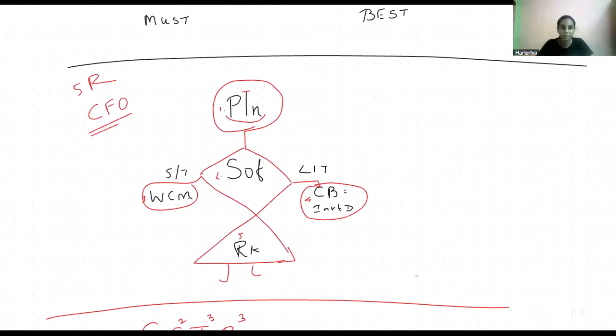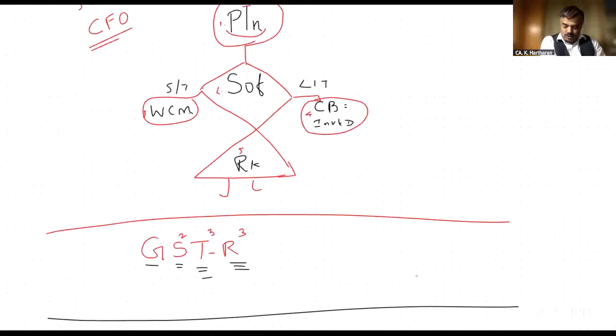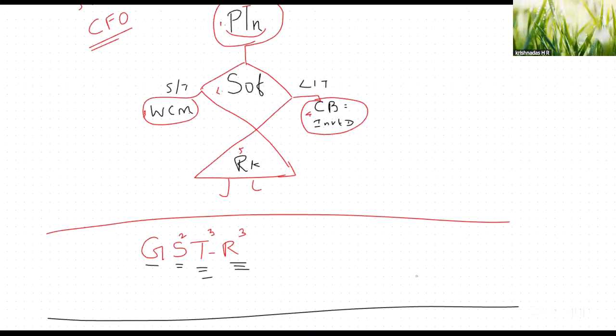What are the five major roles of the CFO? Planning, sources of fund, working capital management, long-term decisions, capital budgeting, and risk management. What are the nine emerging issues which affect the future role of the CFO? Globalization, stakeholder management, strategy, technology, transformation, talent and capabilities, regulations, risk and reporting.